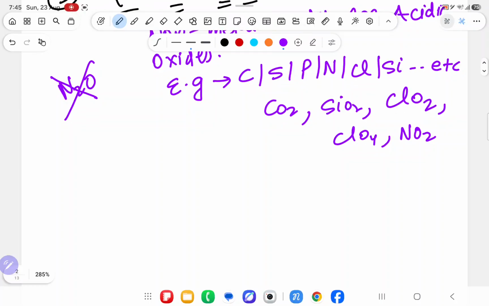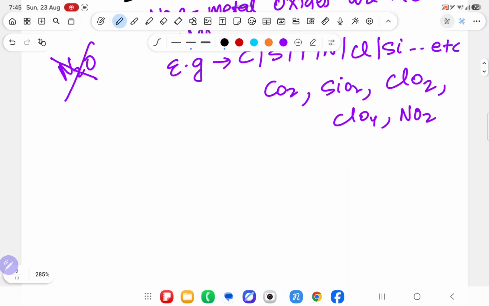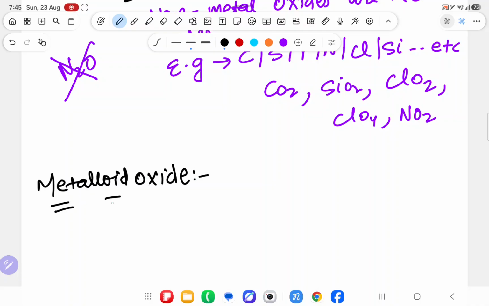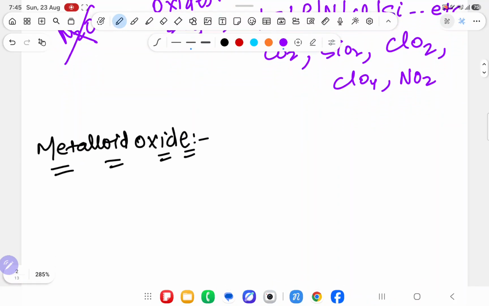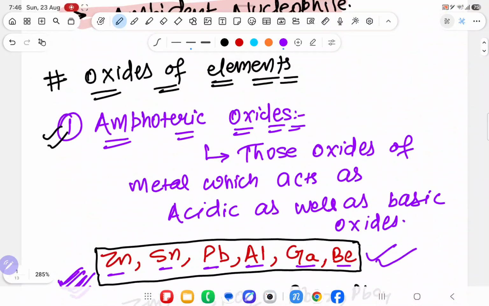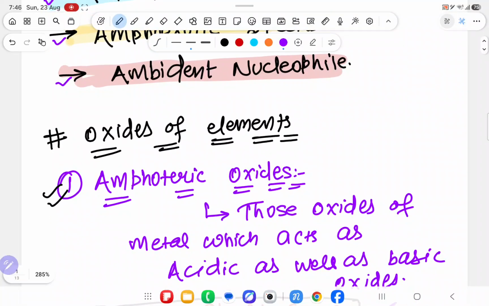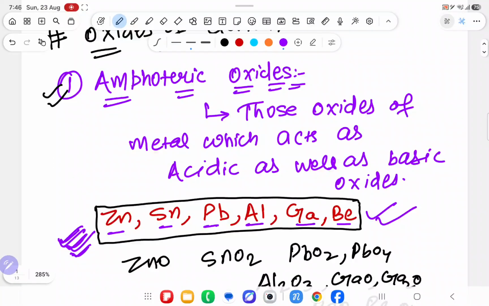Now the next part is metalloid oxide. What is metalloid oxide? I will tell you, don't worry. Metalloid, you know, acts as a metal and as a non-metal, both. Now some metalloid oxides are acidic oxides. Again, don't get confused: amphoteric oxides are those oxides which act as acidic as well as basic. That is called amphoteric oxide.